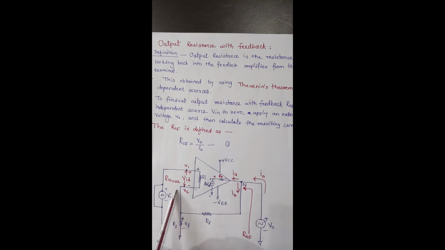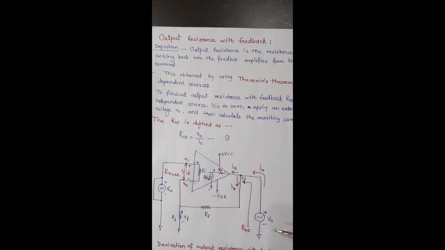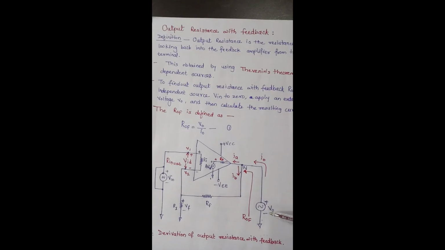That is, reduce the independent source Vin to 0 and apply the external voltage source V0, and because of this external voltage source there is one current I0 flowing into the output terminal of the op-amp. What we are doing is connecting one external source V0, and we have reduced the independent voltage source Vin to 0. So there is no current flowing into the circuit.